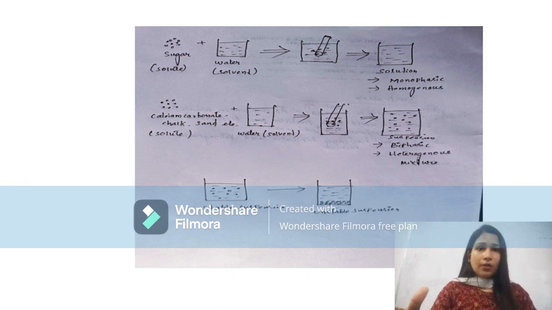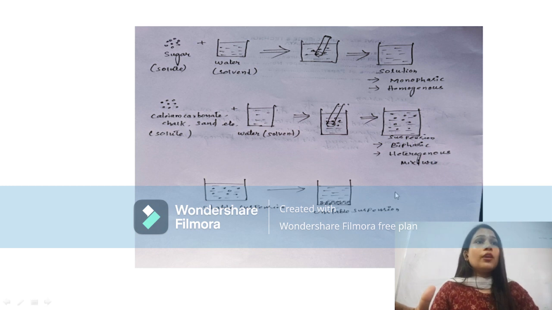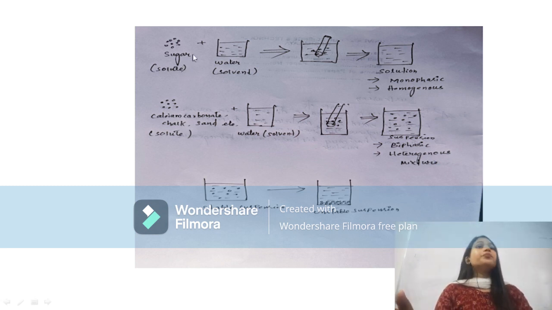Let us understand this phenomenon with the help of this diagram. Suppose we have taken sugar here. We can consider this sugar as the solute or the solid part, which acts as the disperse phase. Next is water, which acts as the liquid vehicle, that is the solvent, and we call it the continuous phase. So there are two phases: the solid phase is the sugar and the liquid phase is the water.